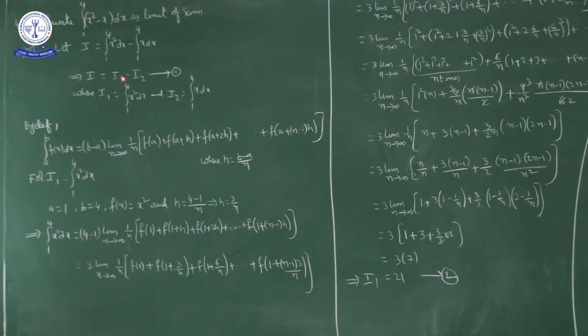I1 is equal to integral 1 to 4 x square dx and I2 is equal to integral 1 to 4 x dx. So I'll calculate I1 and I2. I'll subtract I2 from I1.